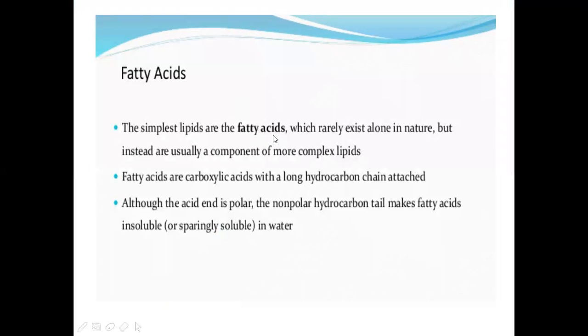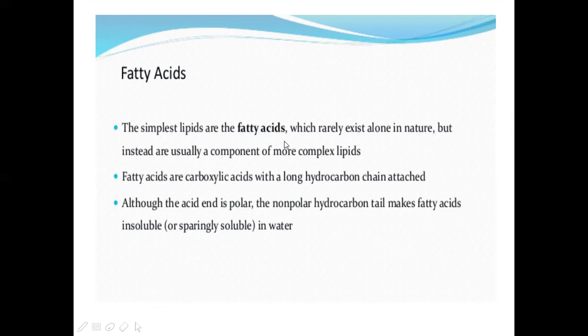Now, the simplest lipids are the fatty acids, which rarely exist alone in nature, but instead are usually a component of more complex lipids. As we know, amino acids are the basic components of proteins. In a similar way, fatty acids are the basic components of lipids. In other words, lipids are constructed from fatty acids.